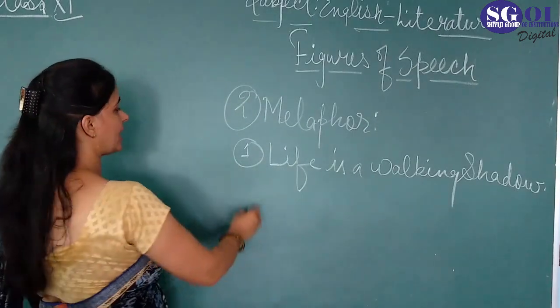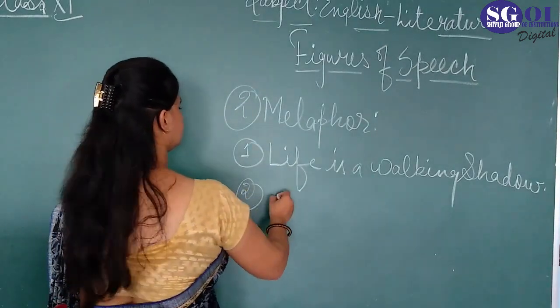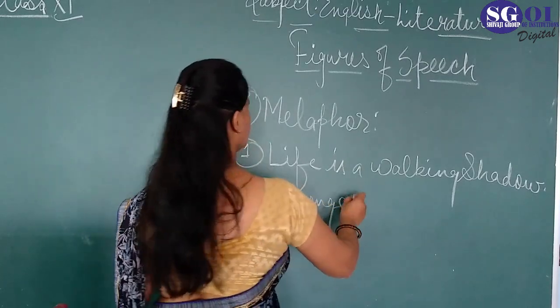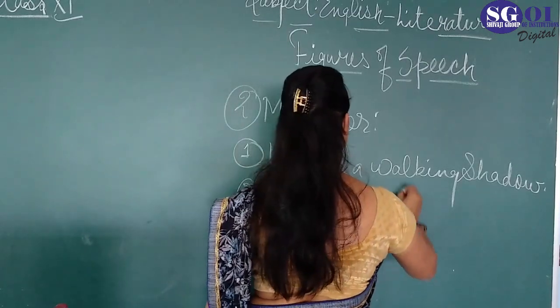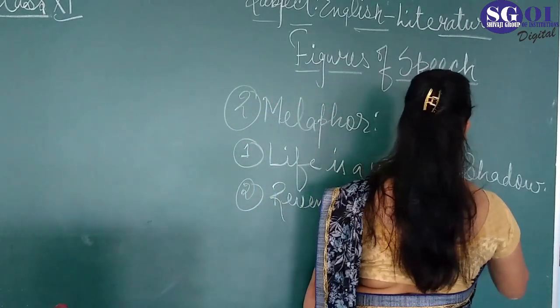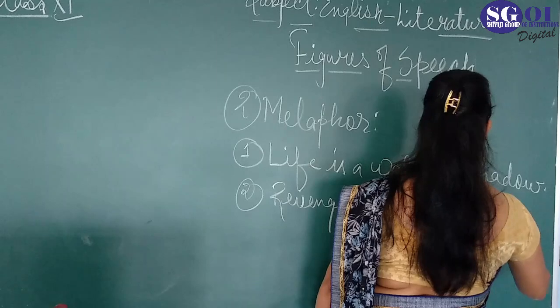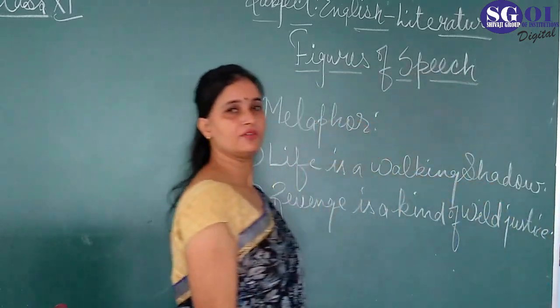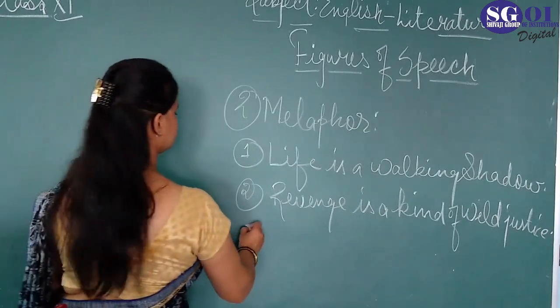Revenge is a kind of wild justice. Revenge is a kind of wild justice.